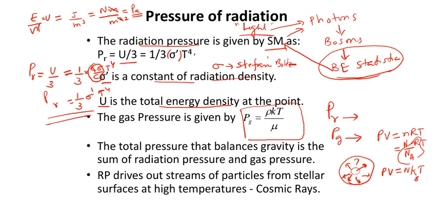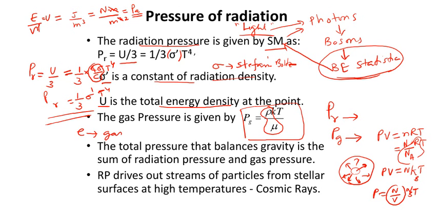The kBT comes from your equipartition of energy. Each degree of freedom contributes half kBT to the total energy. So you remember that. Now from this PV equal to N kBT equation, we can write P equal to N by V times kBT. This is the same gas pressure. This N by V can also be written in terms of two other quantities, rho by mu. Here the small k is kB. So you can see that Pg is equal to rho by mu times kBT, where rho is the gas density.